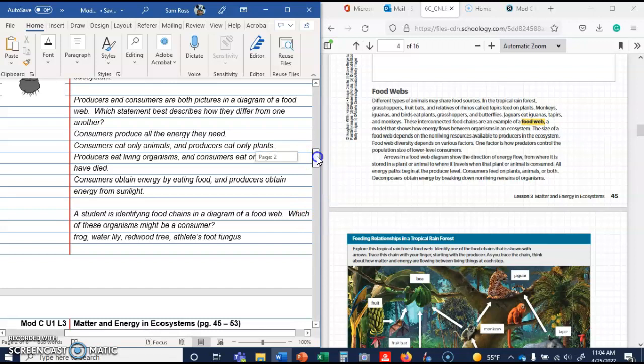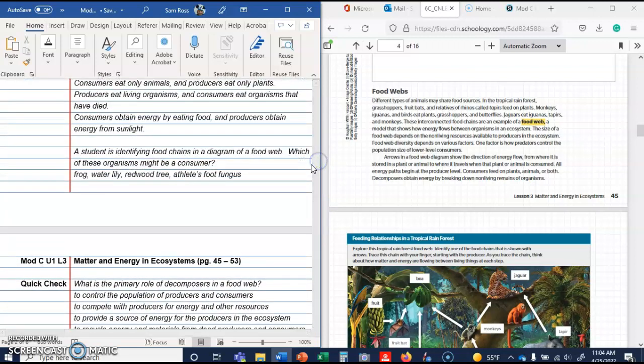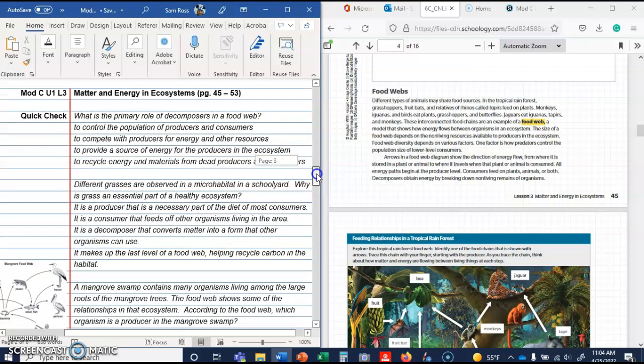Okay. And then the last question on that page is, a student is identifying food chains in a diagram of a food web. Remember, a food web contains several different food chains. Which of these organisms might be a consumer? So if we look at these, the frog could be a consumer. The water lily and the redwood tree are both going to be producers. They're both plants, and fungus isn't actually a decomposer. So the only one that could be a consumer would be the frog. All right, let's keep going.